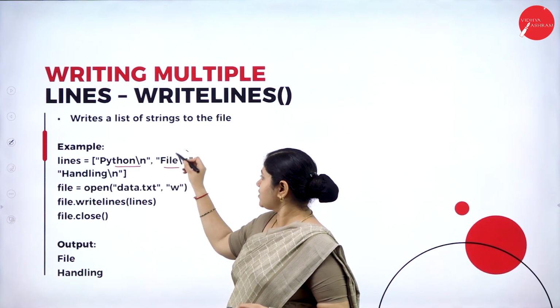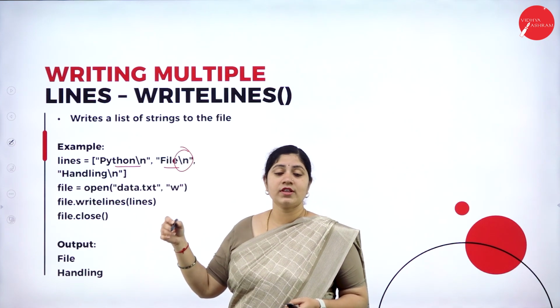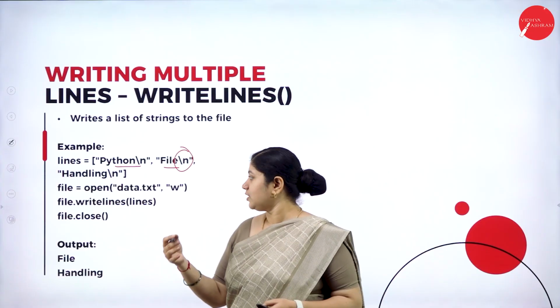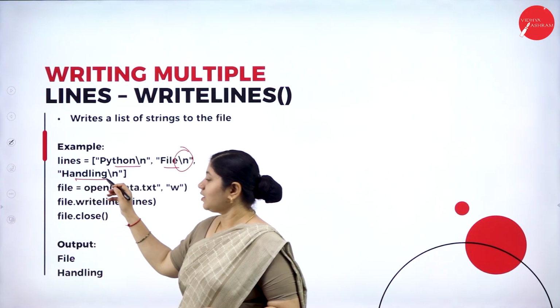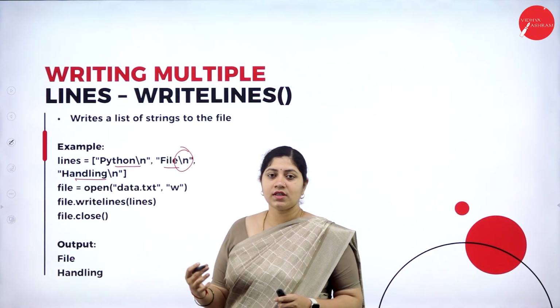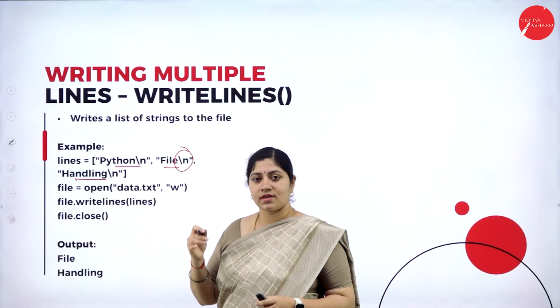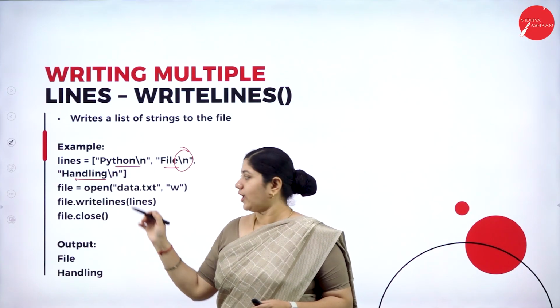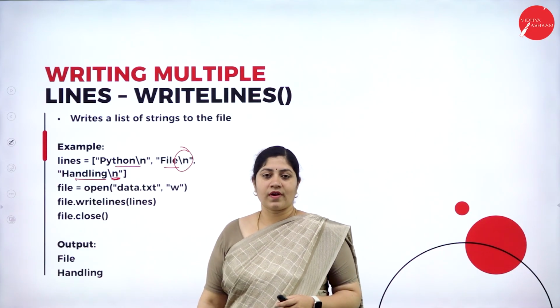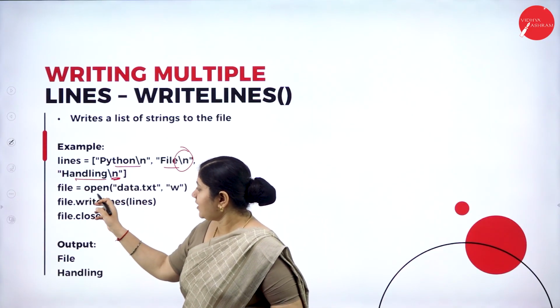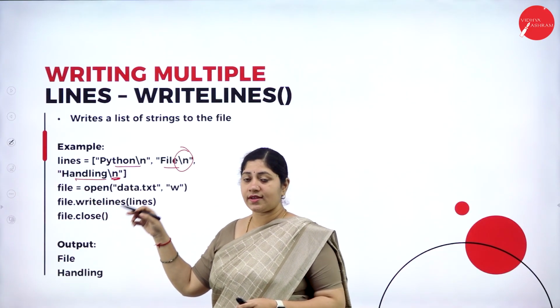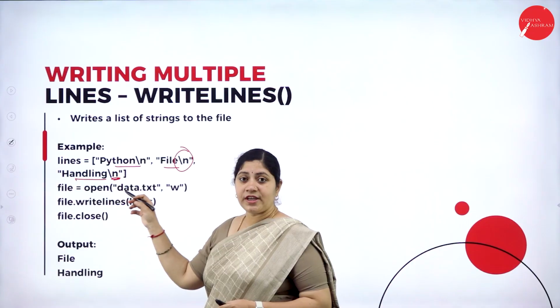So \n says that we have to go with a new line. Next, again, I'm giving one more data, that is handling. Then the cursor has to move to the new line. All right. Now next, where it has to be updated. So it has to be updated in a file.